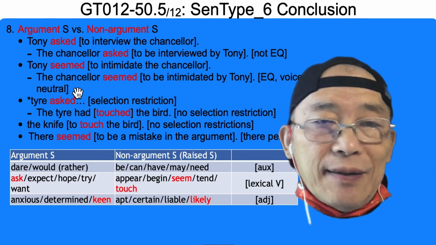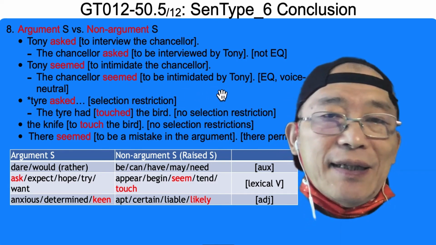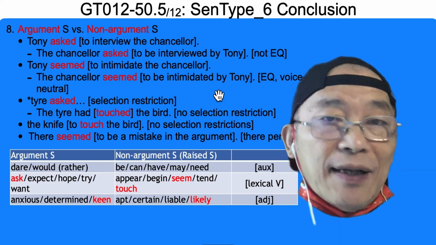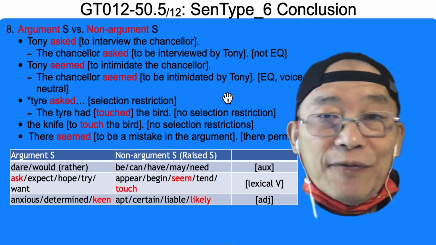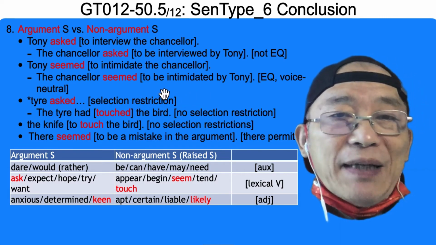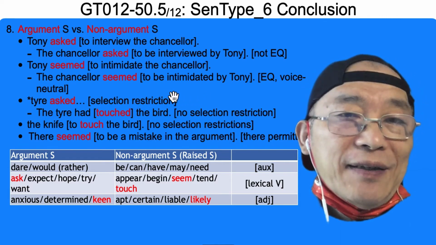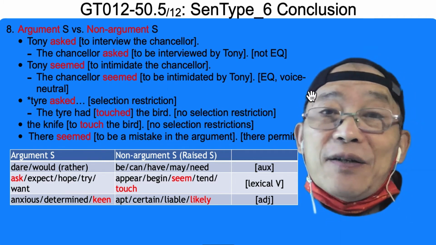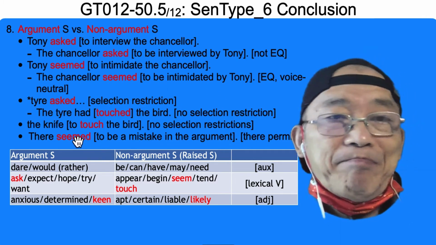So the chancellor seemed to be intimidated by Tony. Yeah, this sentence and this sentence, semantically, they are of the same meaning, right? So passive voice for the to infinitive, active voice for the to infinitive, voice neutral.